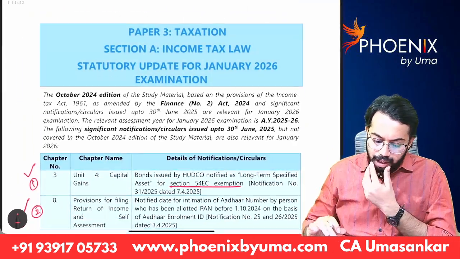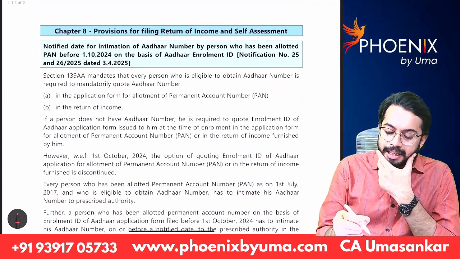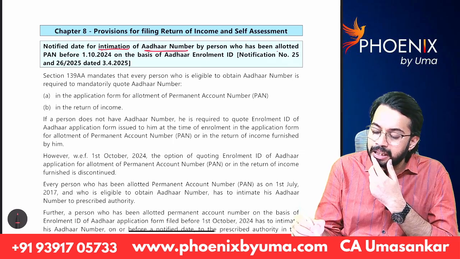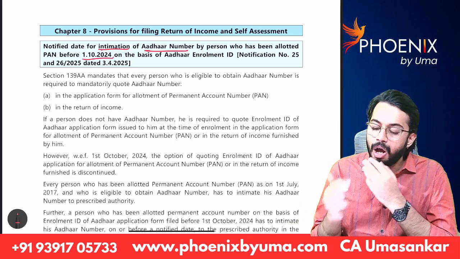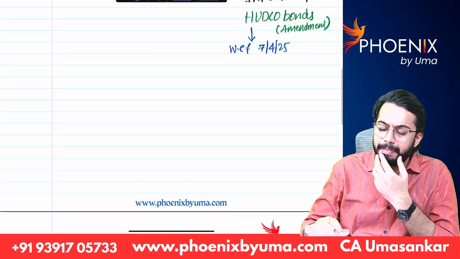Next, second amendment. Second amendment is the notified date for intimation of Aadhaar number by a person who has been allotted PAN before 1st October 24 on the basis of Aadhaar enrollment ID. Sir, what is this amendment?